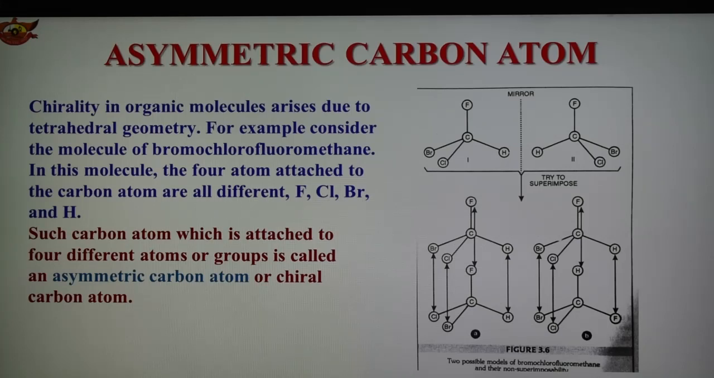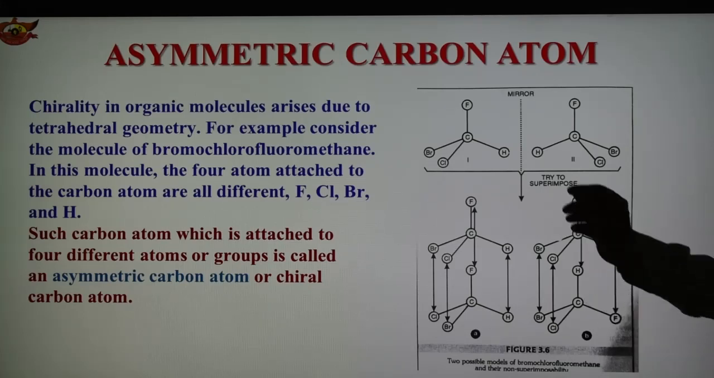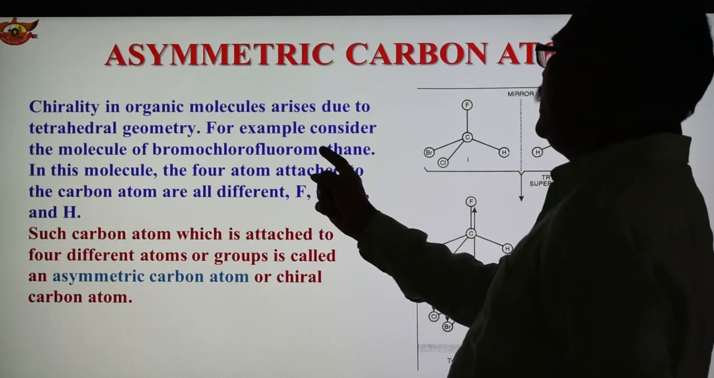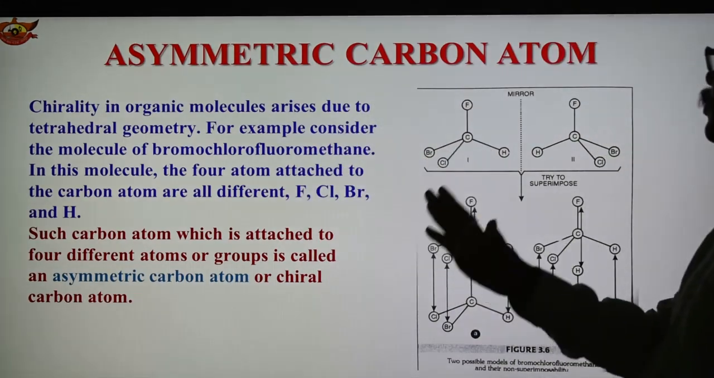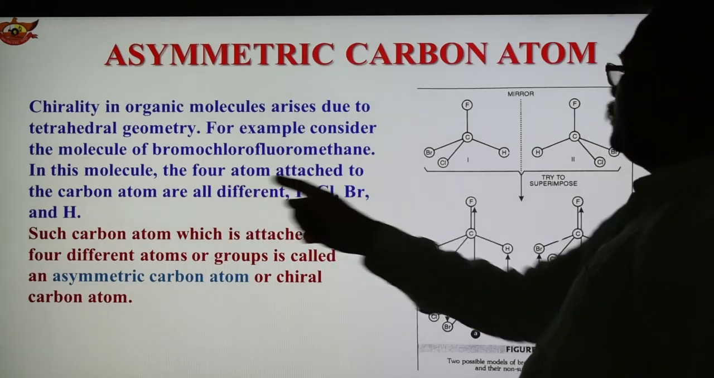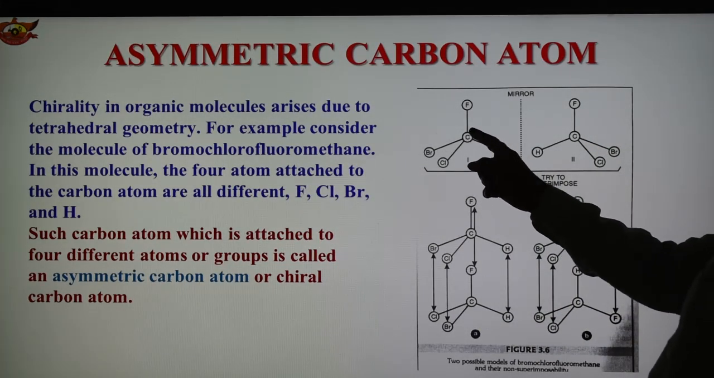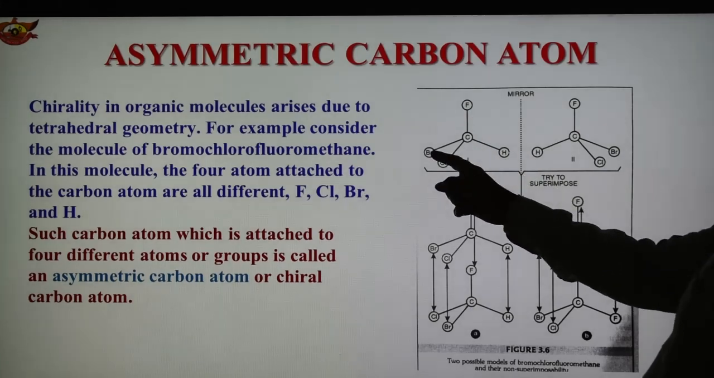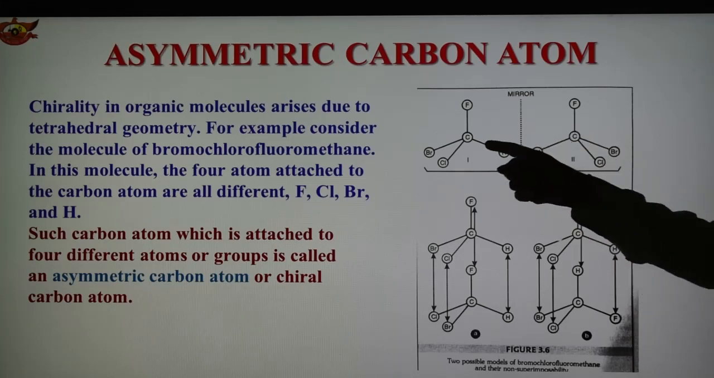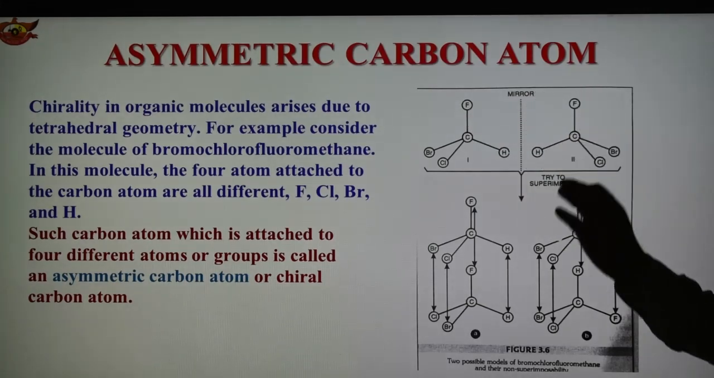To illustrate this point, consider the molecule of bromochlorofluoromethane, and in this molecule the 4 atoms attached to the carbon are different. These 4 atoms are fluorine, chlorine, bromine and hydrogen. So it is shown here. This is the carbon which is attached to 4 different atoms, and the mirror image of this is shown here. So this carbon is an asymmetric carbon atom.